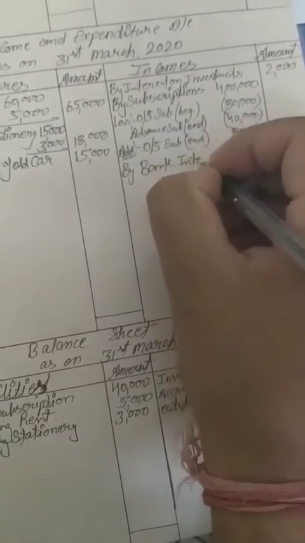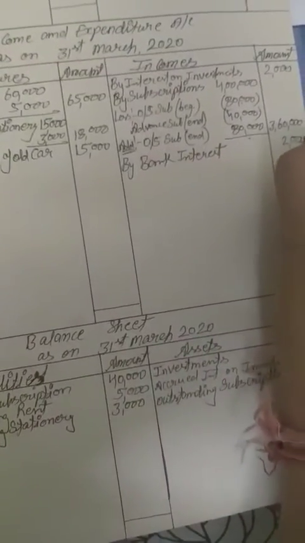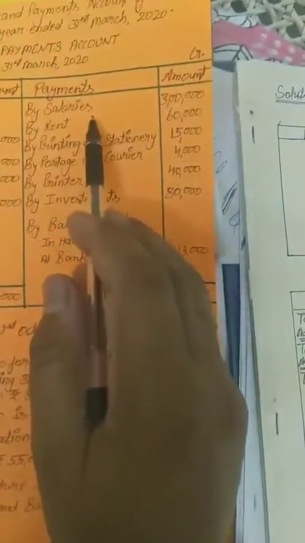So we have to show it on the receipt side: by bank interest, amount 2,000 rupees. Next, sales of old car, we have done this transaction. Next one, by salaries.